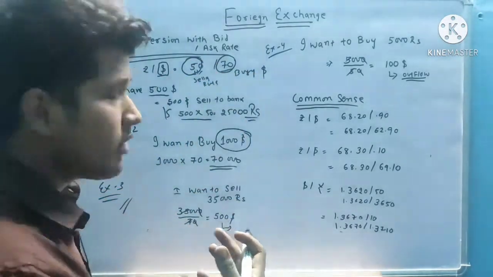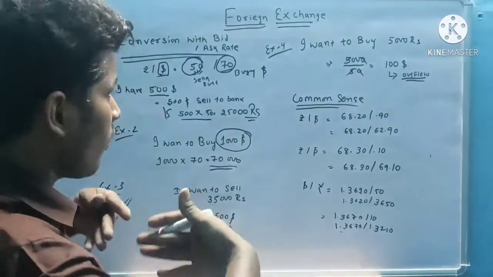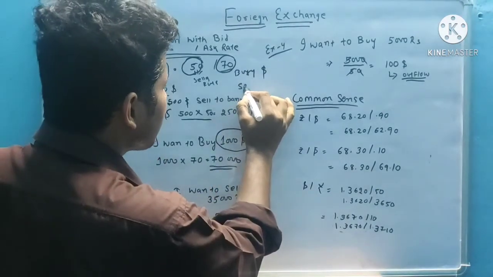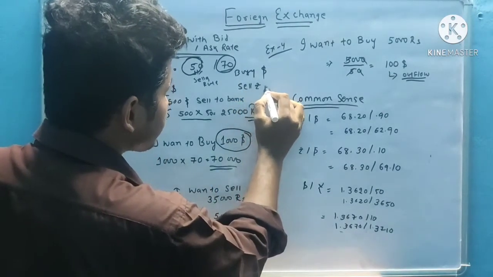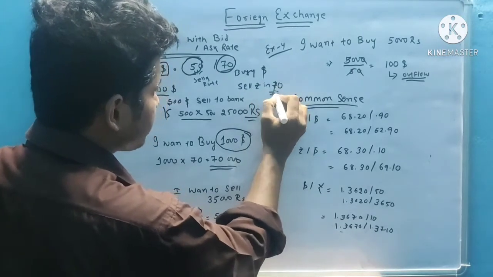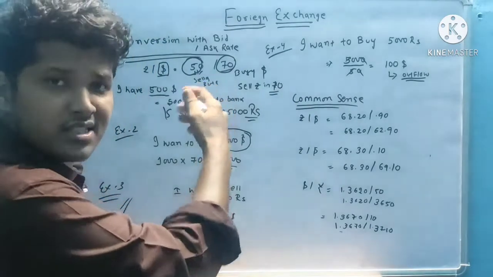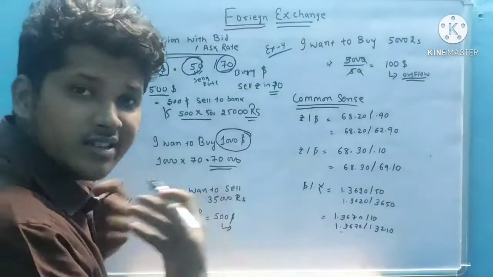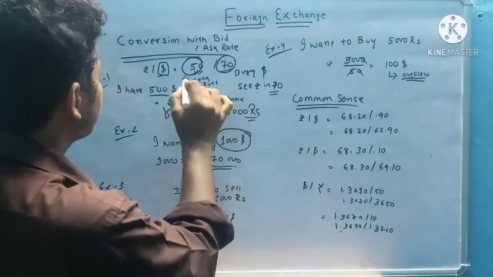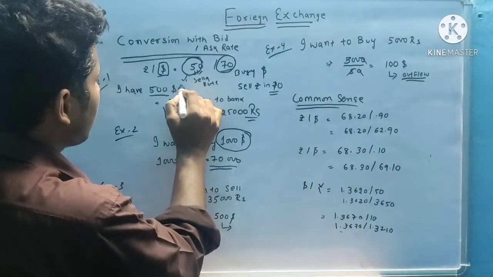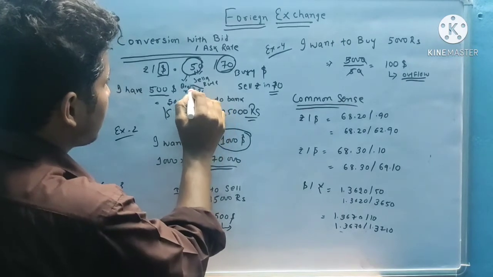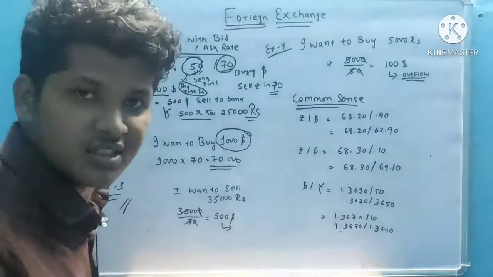Here 70: whenever I want to buy dollar, I give the money at 70. That means I sell the rupee at 70. Whenever I sell the dollar, I get the rupee. So here the buying rate for dollar is the selling rate for rupee. So it's an inverse relation.